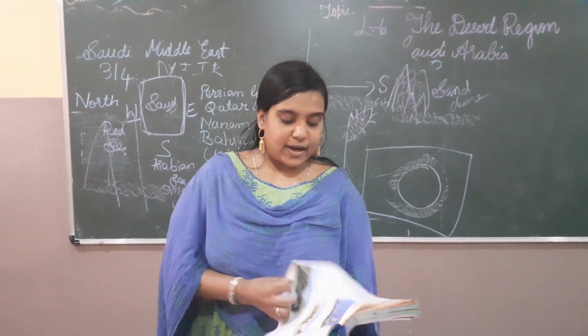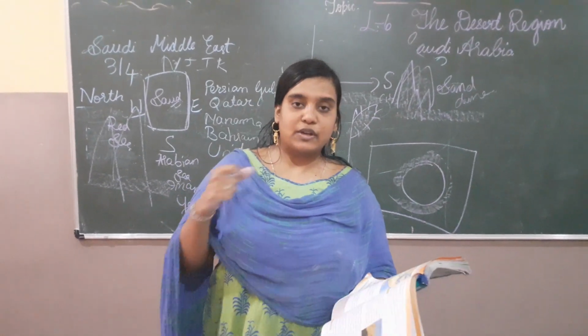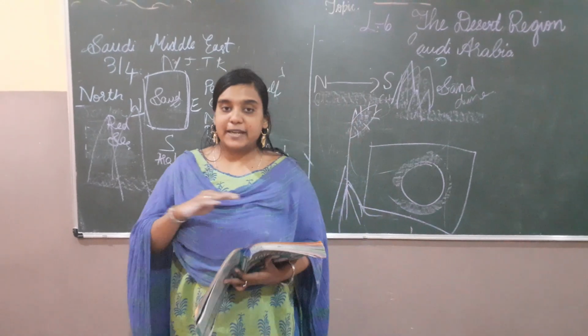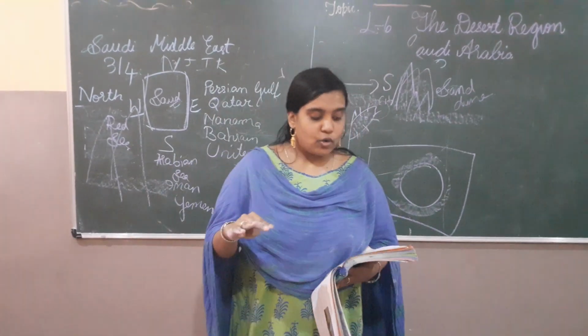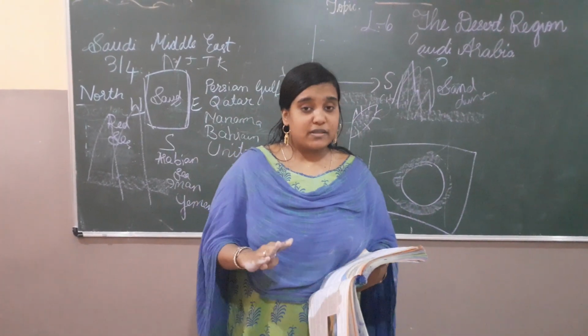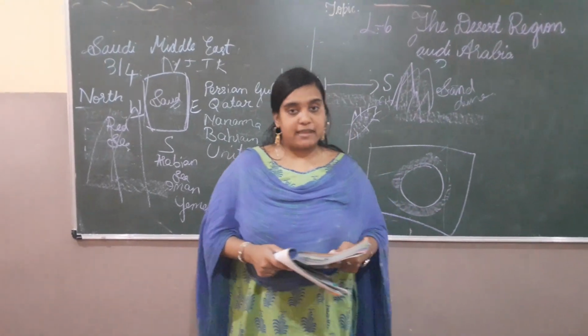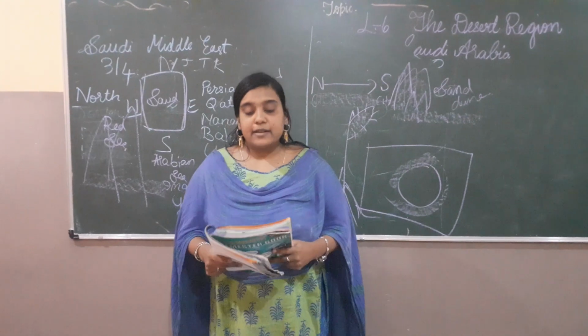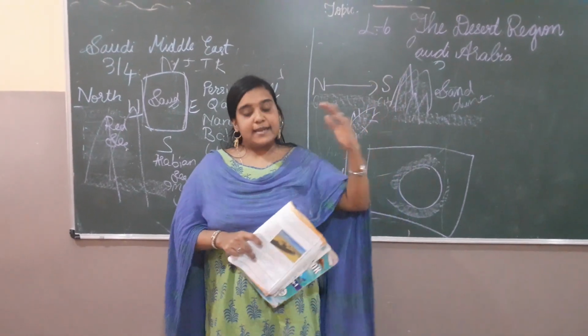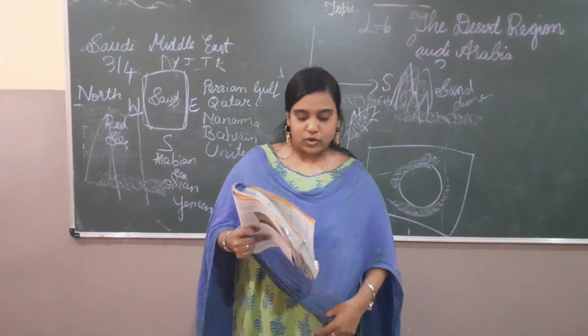Okay, children, I have completed till vegetation. Let me give a quick recap of this. A desert is a land completely covered with sand. It receives less than 25 centimeters of average rainfall. It lies near the Tropic of Cancer and Tropic of Capricorn. In the northern part is the Tropic of Cancer, in the southern part the Tropic of Capricorn.